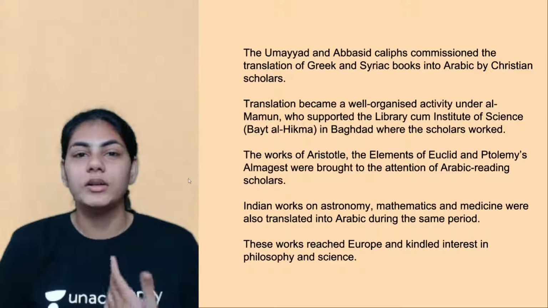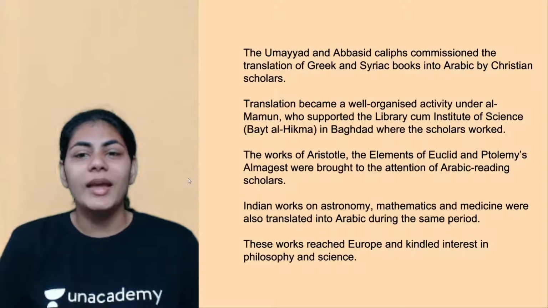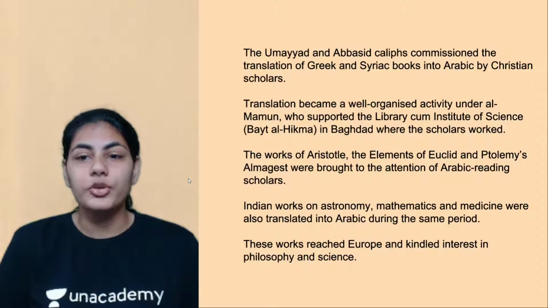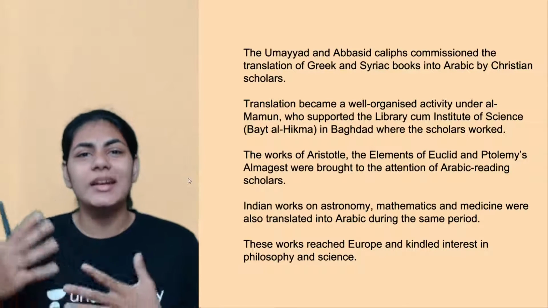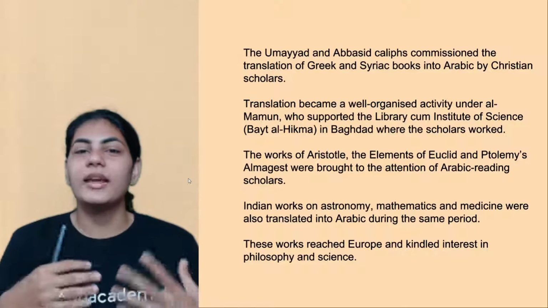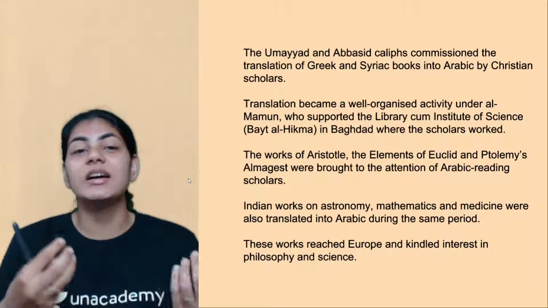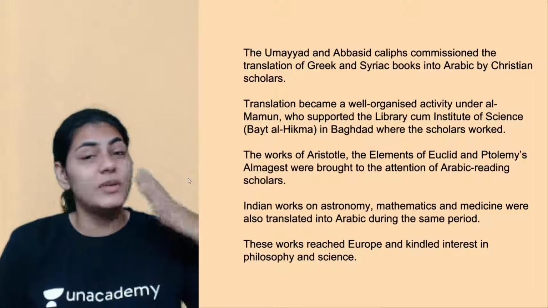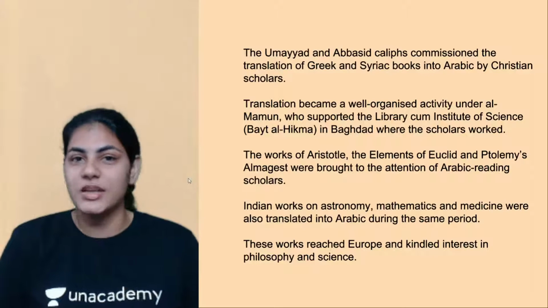So that's again the importance of translation. Also the works of Aristotle, the Elements of Euclid and Ptolemy's Almagest. These are great Greek scholars whom we haven't studied, but you all know in general that they lived in the third, fourth, and sometimes even before Christ centuries.